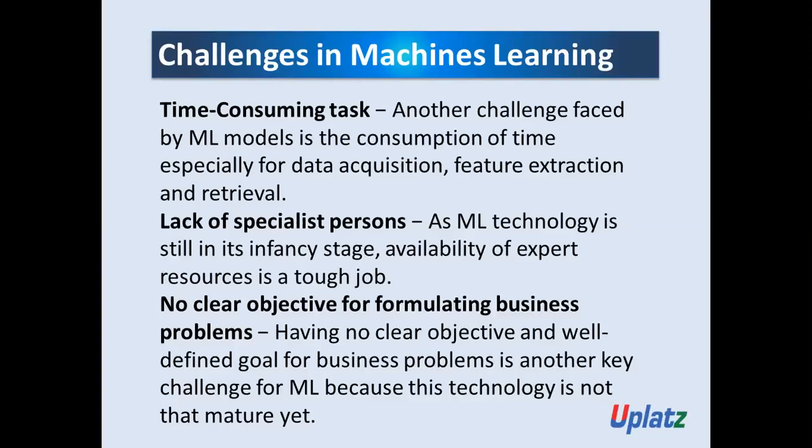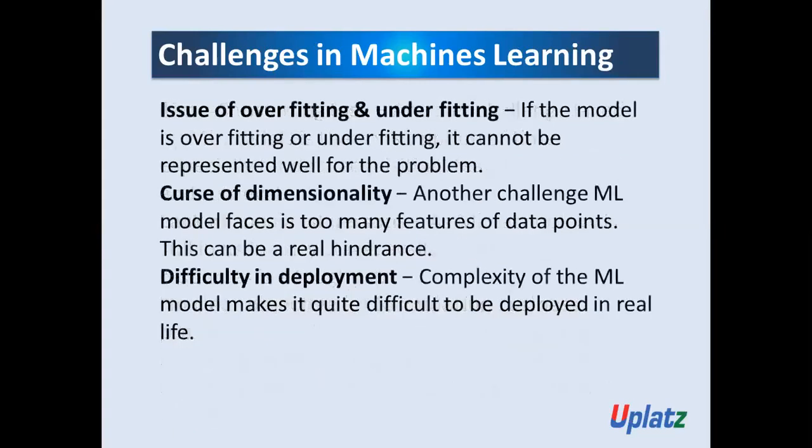Next challenge is no clear objective for formulating the business problems. Having no clear objective and well-defined goal for a business problem is another key challenge for machine learning because this technology is not that mature yet. What is the next challenge here? Issue of overfitting and underfitting. If the model is overfitting or underfitting, it cannot represent the problem well.